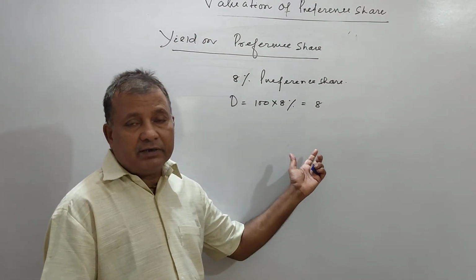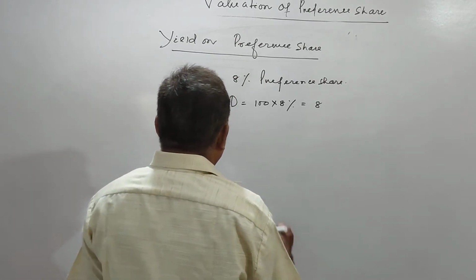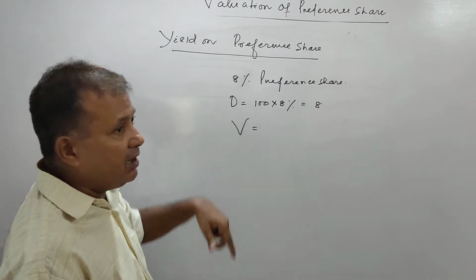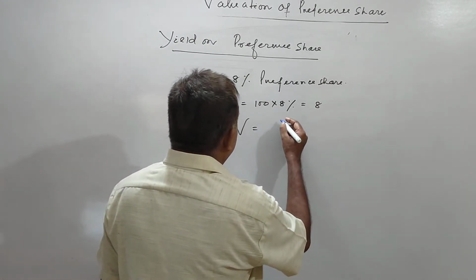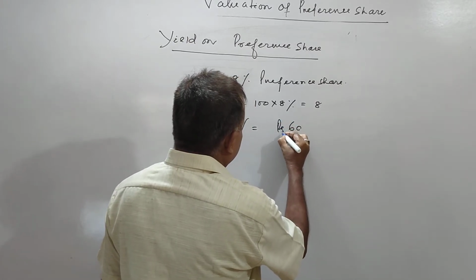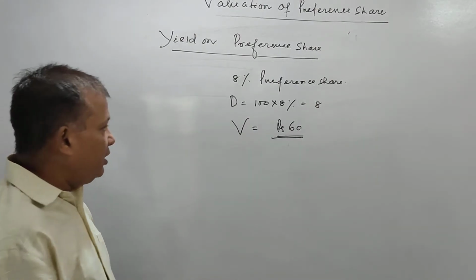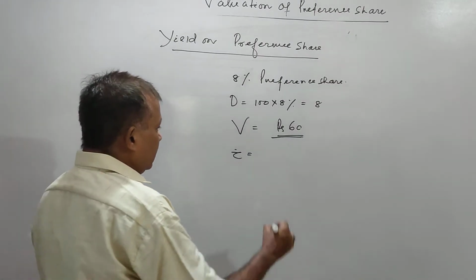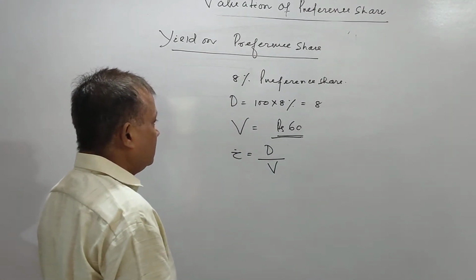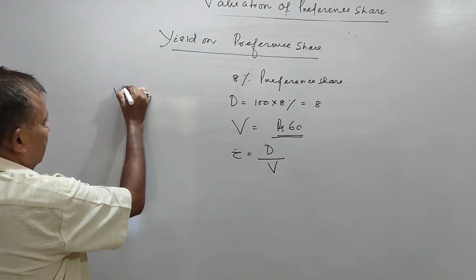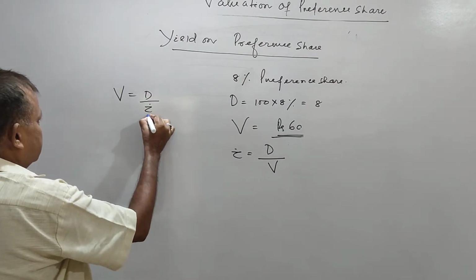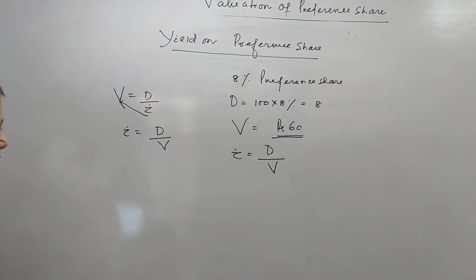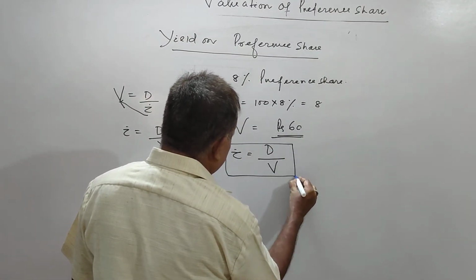And we also find out what is the value of preference share. Value of preference share, जो हम लोग वैल्यू निकालते हैं उसी फॉर्मूला में आता है. वैल्यू ऑफ प्रेफरेंस शेयर में बी से 60 रुपीज. सो यील्ड ऑन प्रेफरेंस शेयर I, that is equal to D divided by V. We have the formula V is equal to D by I. Just you take I here, we will have I equal to D by V. So this is the formula for yield on preference share.